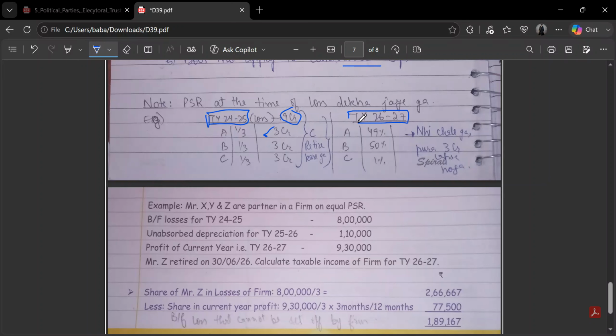It has been clarified that the profit sharing ratio will be checked at the time of incurring of losses. So at the time of incurring of losses, which in this example is tax year 24-25, the profit sharing ratio was equal. So this loss which is being carried forward will be distributed in equal share among these partners. The later change in profit sharing ratio will not affect this, and the whole of rupees 3 crore will lapse on retirement of Mr. C.